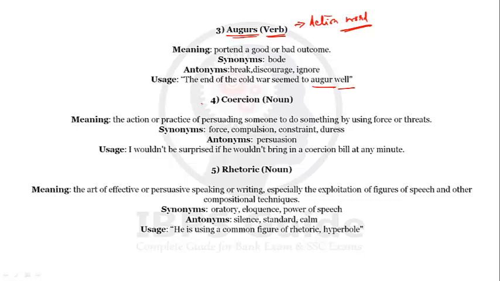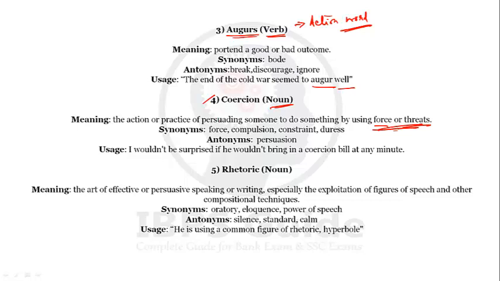Fourth word is coercion. Coercion is a noun meaning the action or practice of persuading someone to do something by using force or threat. That is a very important word in today's world. फोर्स और थ्रेट से किसी को कुछ करवा लेना, किसी को कुछ प्रैक्टिस करवा लेना, कोई भी एक्शन करवा लेना, that is called coercion.